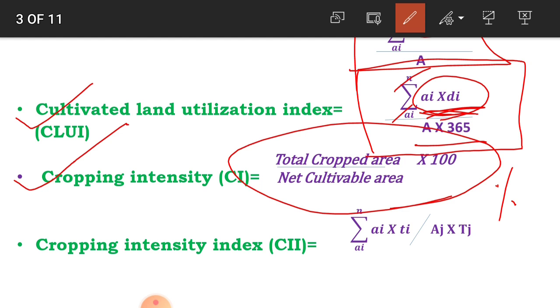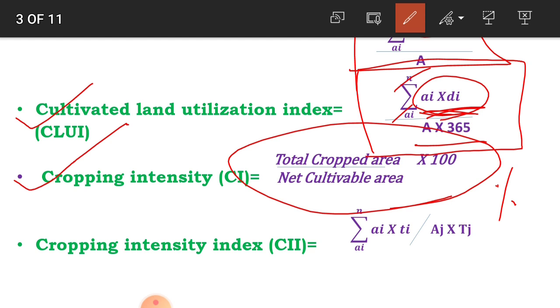Okay, and cropping intensity index, CII. The definition of cropping intensity index is that it assesses the farmer's actual land use area and time relationship for each crop or group of crops compared to the total available land area and time, including the land temporarily available for production.